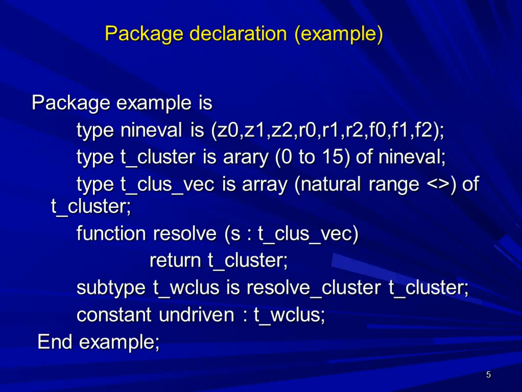End of the example. In this way, inside the package, we can declare whatever is required for a VHDL program. It may be different data types, an array, a function, a subtype, or a constant.